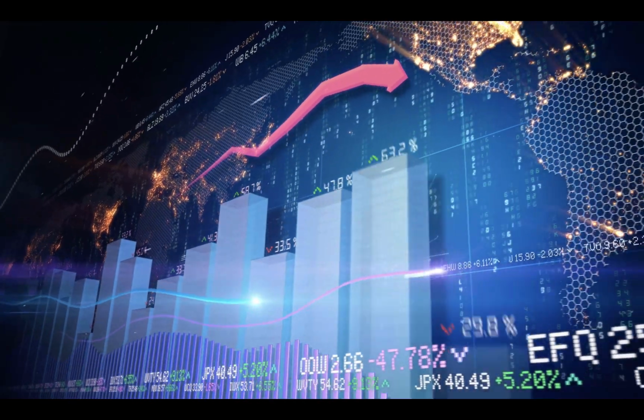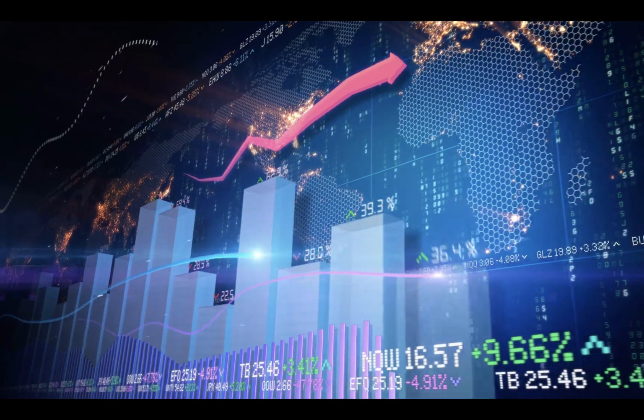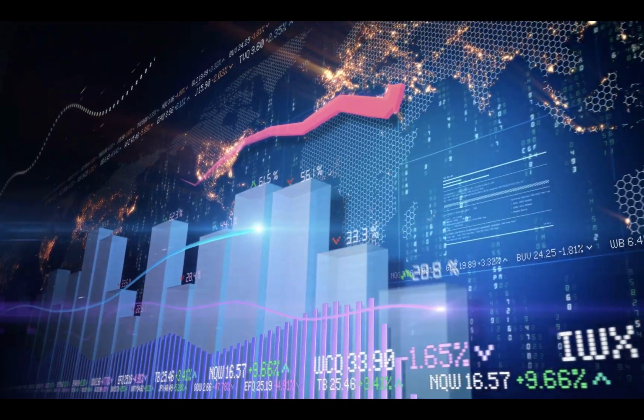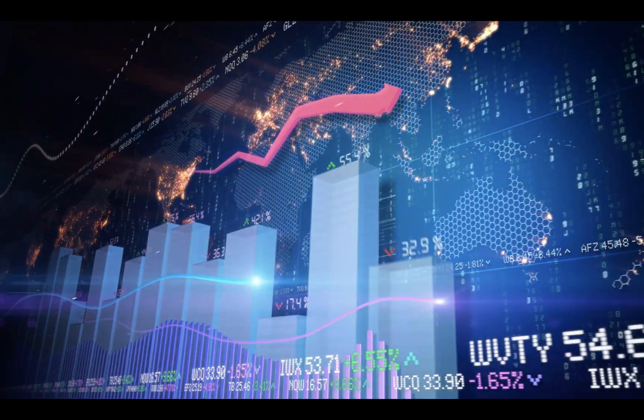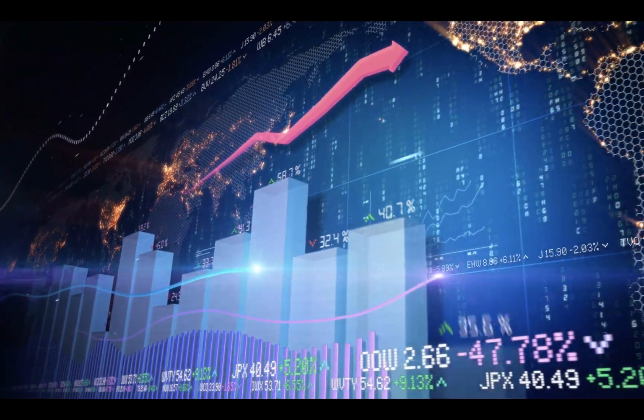Options with a lower strike price tend to be worth more than those with a higher strike price, all else being equal, because they give the holder the right to buy the underlying security at a lower price. This can be especially valuable if the market price of the underlying security increases significantly after the option is issued.